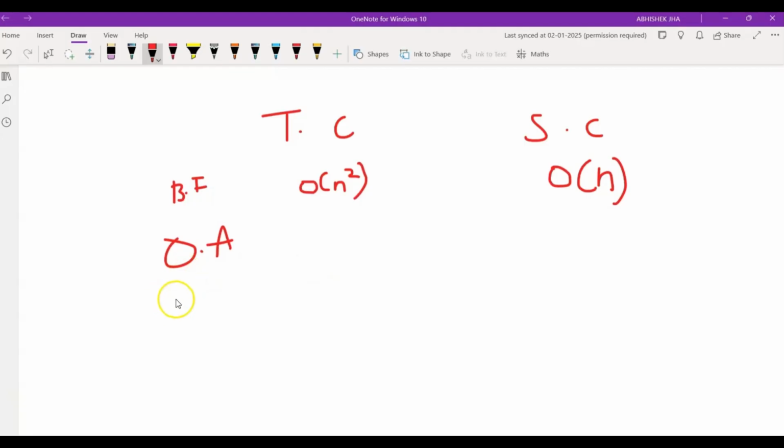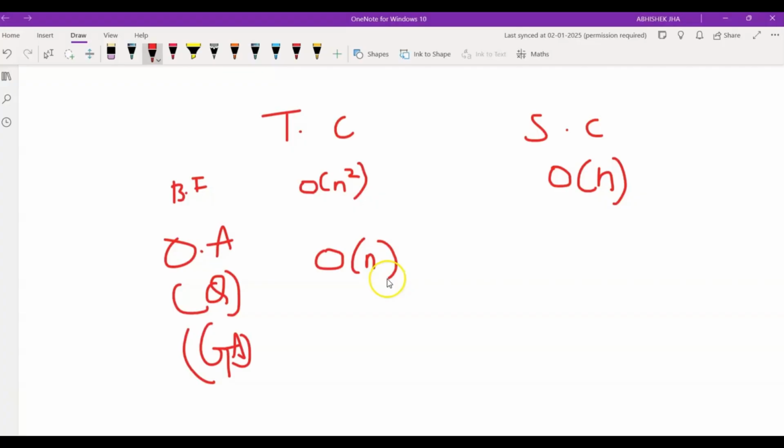Whereas in our optimal approach, where we used a queue-based approach and a sort of greedy algorithm as well, the time complexity was O of n, as each senator is processed only once. And since we have used two queues, which will store at most n senators, the space complexity remains the same, that is O of n. So this would be our time complexity and space complexity analysis.